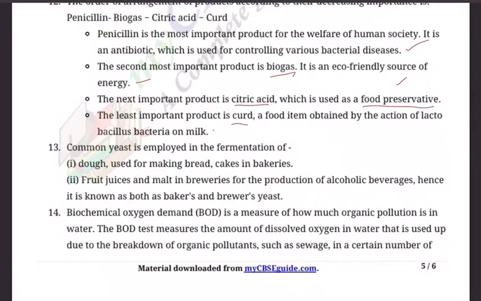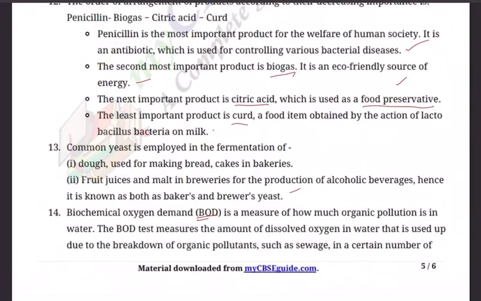Now come to 13. Common yeast is employed in the fermentation of dough, used for making bread, cakes, and bakeries. Remember Iyengar bakeries? Fruit juices and malt in breweries for the production of alcoholic beverages. Hence it is known as bakers and brewers yeast.